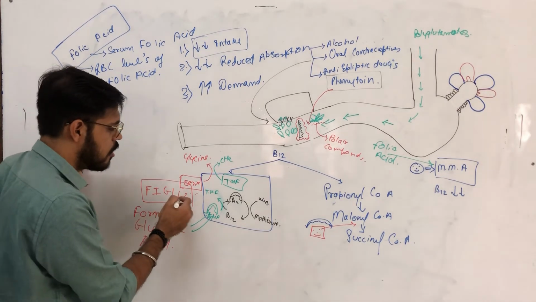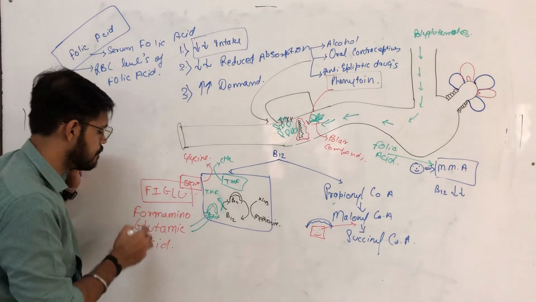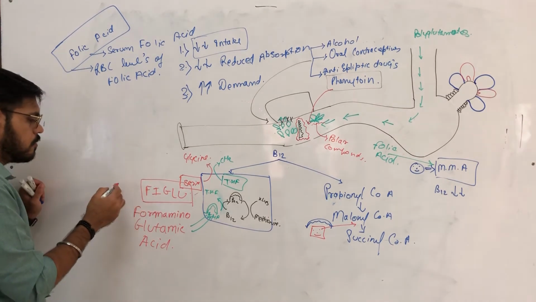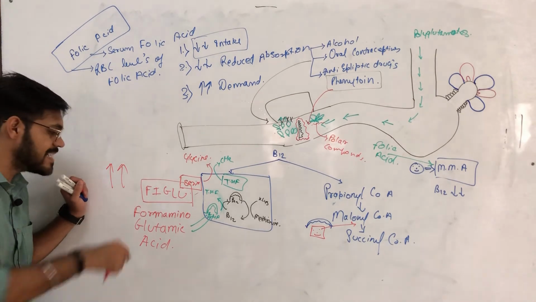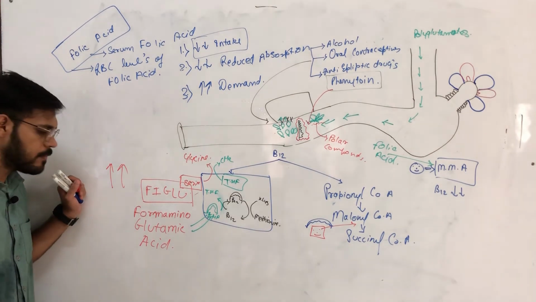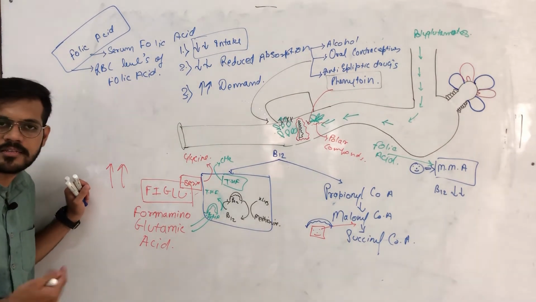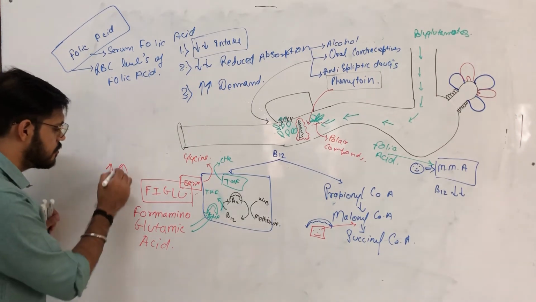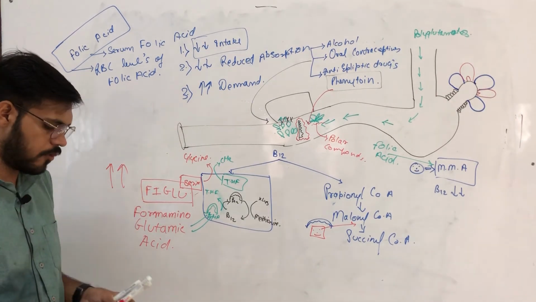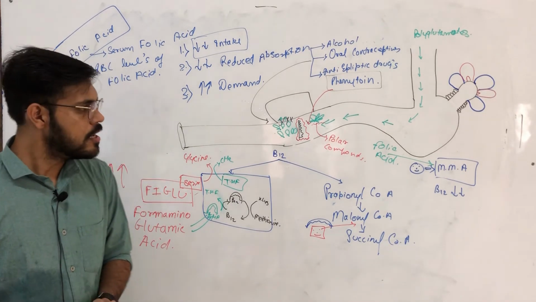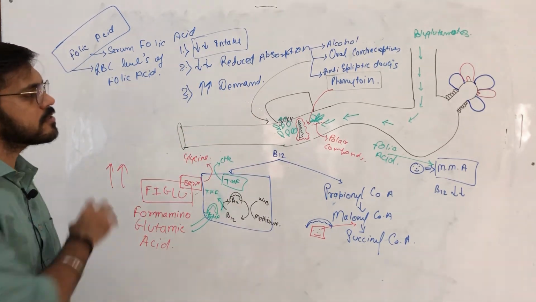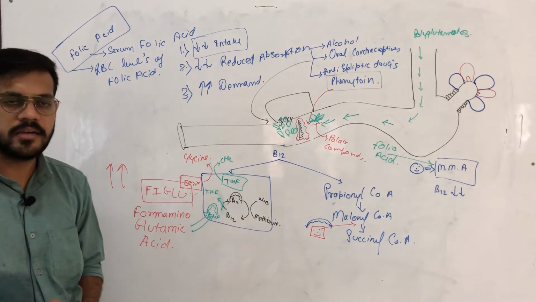As FIGLU is not able to donate its carbon atom, its levels will increase in our body. As the levels of formiminoglutamic acid increase, it appears in urine. This was all about folic acid deficiency.